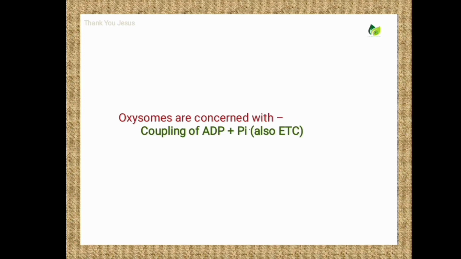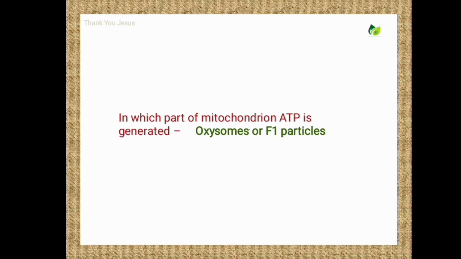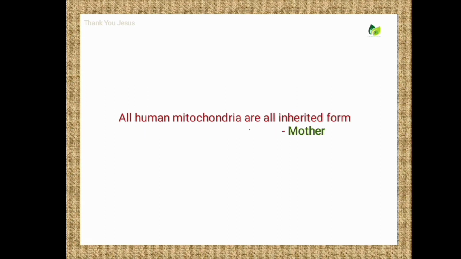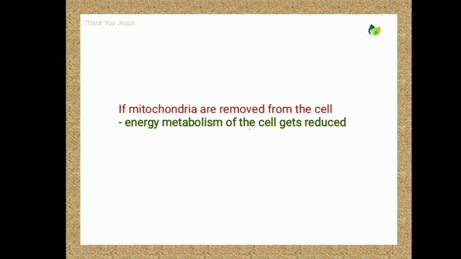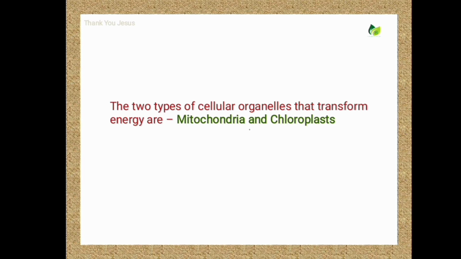Oxysomes are concerned with, answer is coupling of ADP plus inorganic phosphate. In which part of mitochondria is ATP generated? Oxysomes or F1 particles. All human mitochondria are inherited from, answer is mother. If mitochondria are removed from the cell, then what happens to the cell? Energy metabolism of the cell gets reduced. The two types of cellular organelles that transform energy are, answer is mitochondria and chloroplasts.